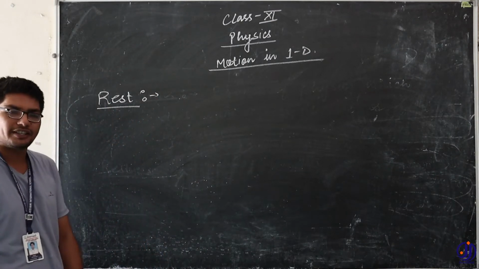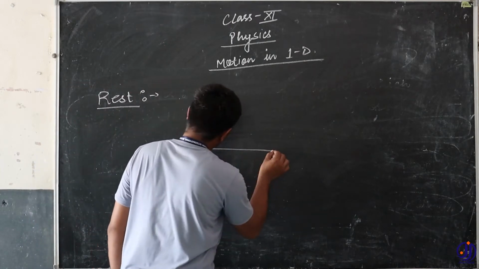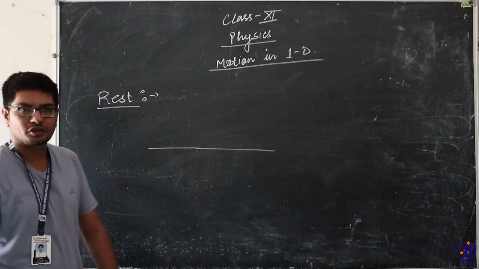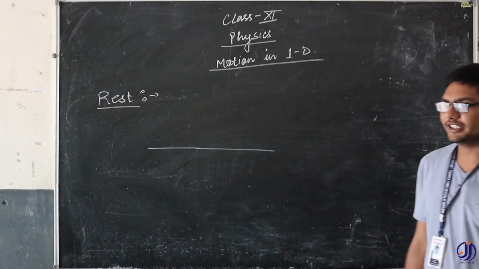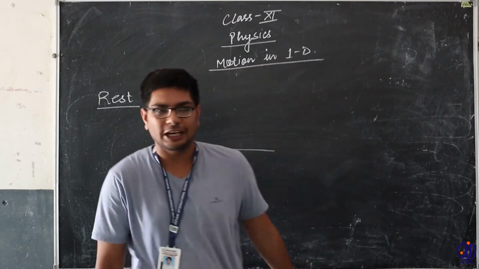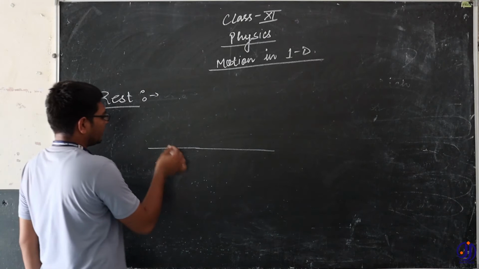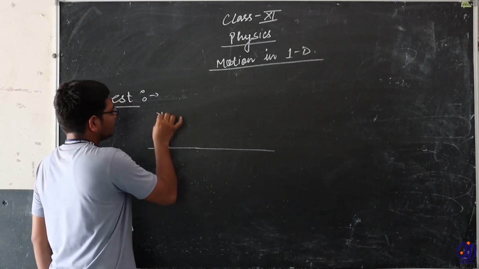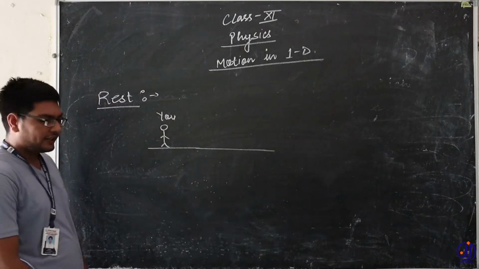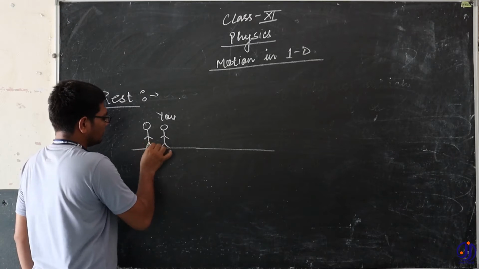Just let us take one very easy example. Suppose you are going to school and your mother or your father, or your brother, came to see you off, to say bye-bye. This is your bus stop and here you are present, and there is another person with you who came just to see you off.